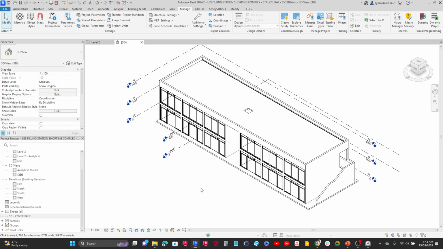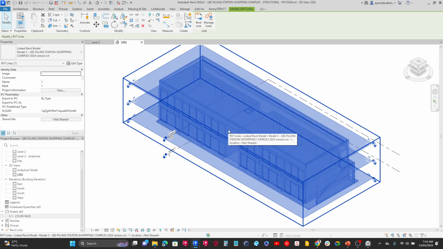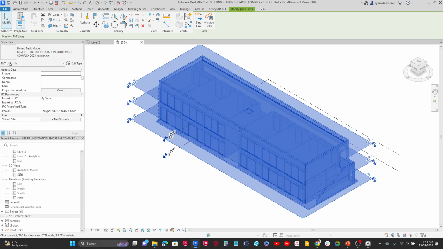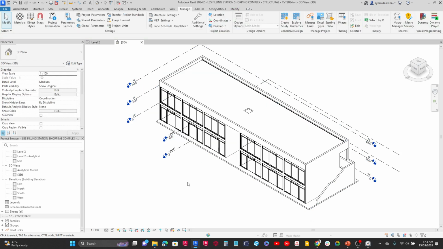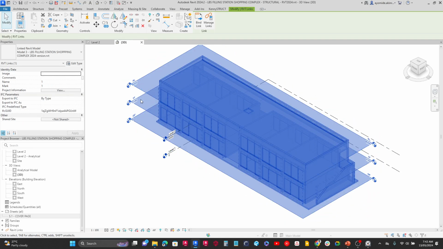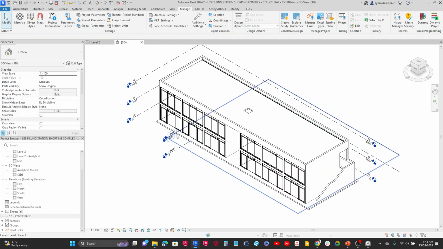Alright, good. So now that I've done that, I can go ahead and work with this model. Now if I go over here and try and click on the model, you'll notice that I can't select those individual elements. But if I select it, you can see the information here is that it is referenced as a Revit link, meaning that I can't edit any of these elements because it exists in another project. But I want to make use of some particular elements to start off with. An element I want to work with is what we call these elevations. So we see here that these are the elevations that belong to this project, but these two are the ones that belong in this project.